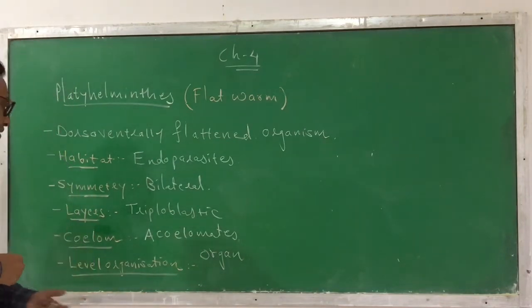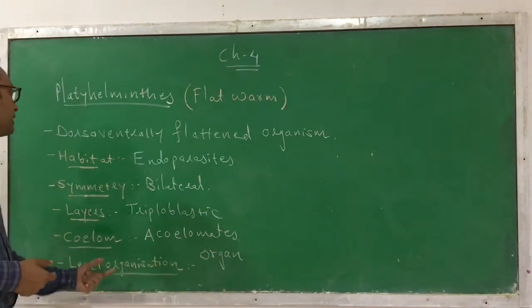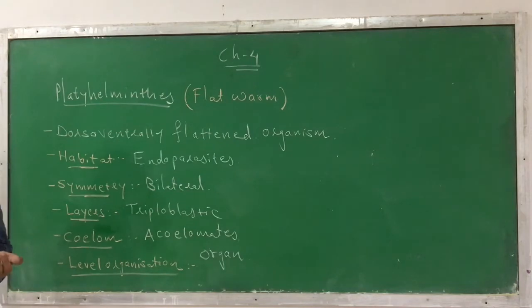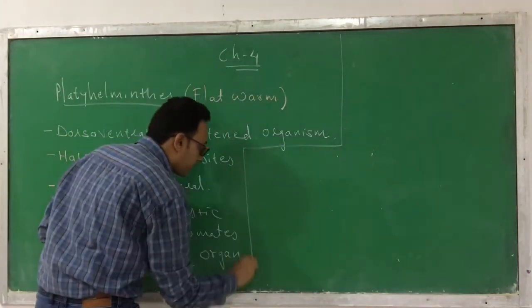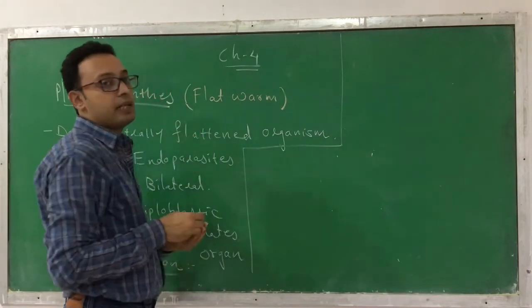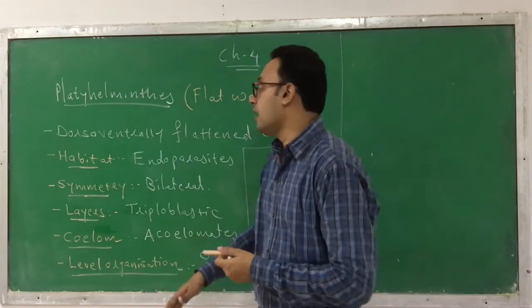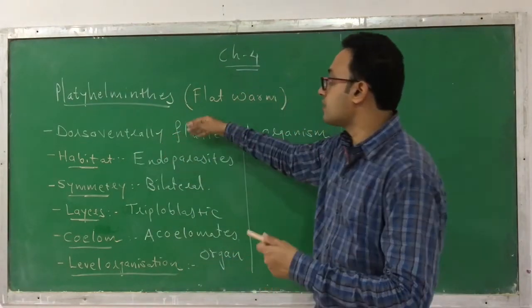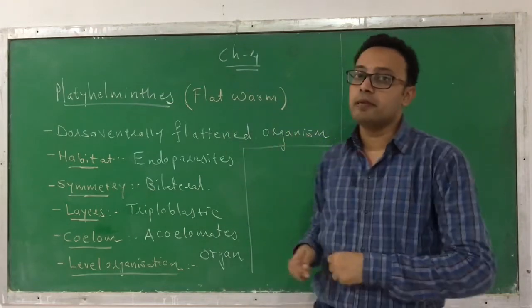But in Platyhelminthes, you can find the organ level of organization. Now, what is the special characteristic of Platyhelminthes? They are dorso-ventrally flattened. This is one of the most important characteristics of Platyhelminthes.